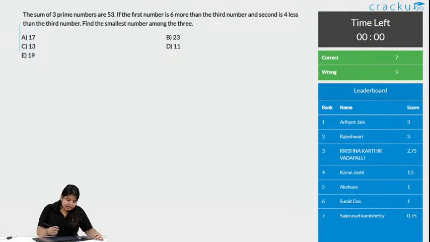What is the question saying? Question says, the sum of 3 prime numbers is 53. If the first number is 6 more than the third number, and the second number is 4 less than the third number, find the smallest number among the 3. Okay, do we know what the prime numbers are? No. So let